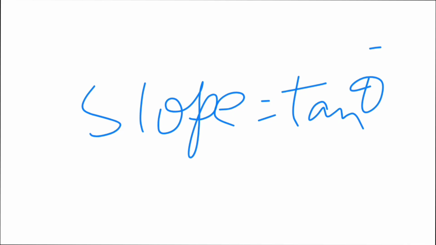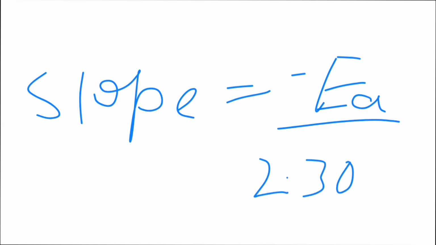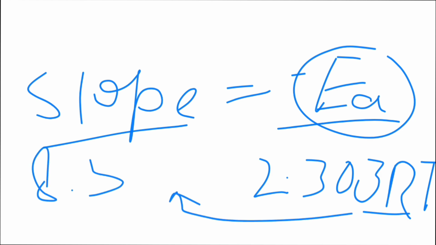The slope can be taken as tan theta, and the equation to find it will be written as slope equals minus Ea over 2.303 R. If we are given Ea or T, we can find the other one, or given the slope, we can find Ea. R is constant here, and we know its value is 8.3143 joule per mole per Kelvin.